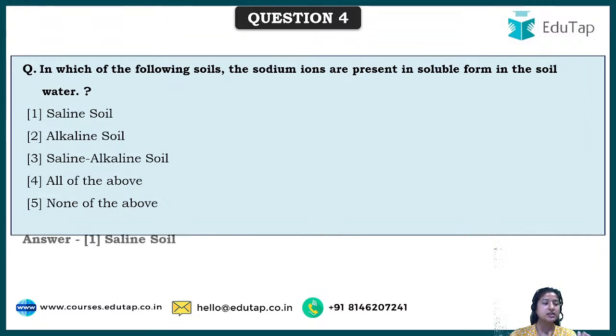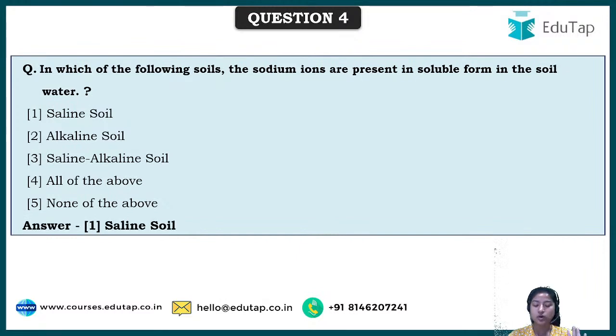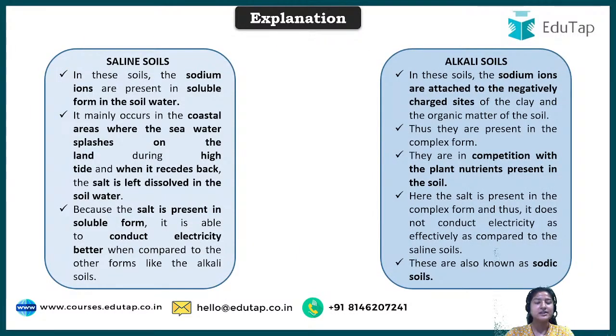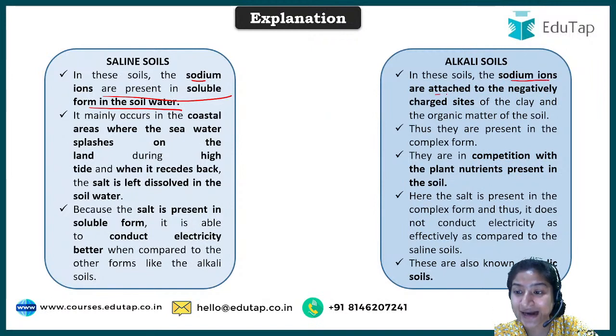So the correct answer to this is saline soil. Okay, so basically we have seen there are three soils: saline, alkali, and saline alkali. So if you know what is saline, what is alkali, you can assume that saline alkali would be the mixture of it. Okay, so what are saline soils? In these soils, the sodium ions are present in soluble form in soil water. What is soluble form? First I'll go for the definition, then I'll tell you the difference. And in these soils, sodium ions are attached to the negatively charged side of the clay.